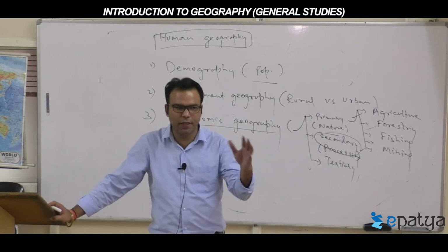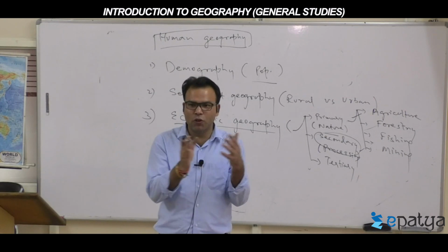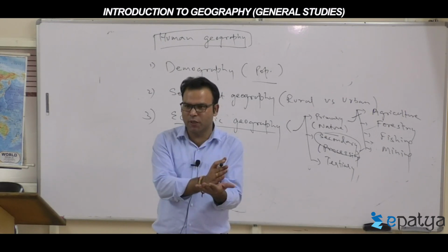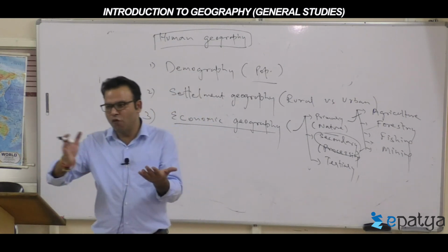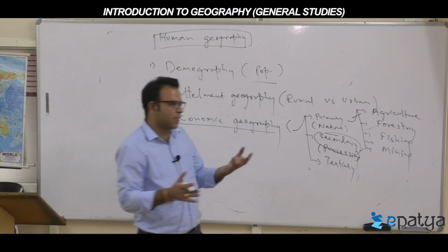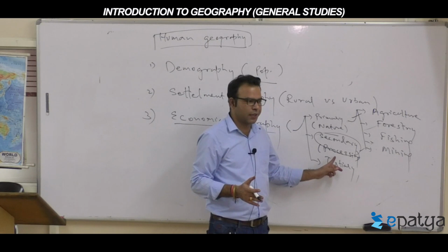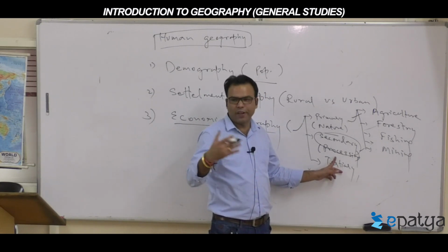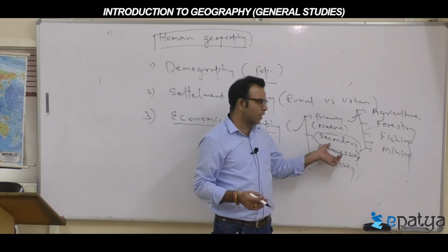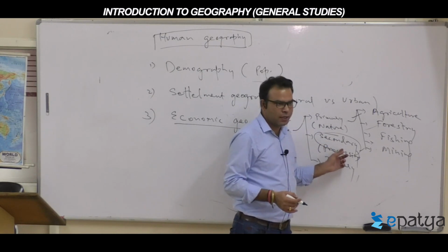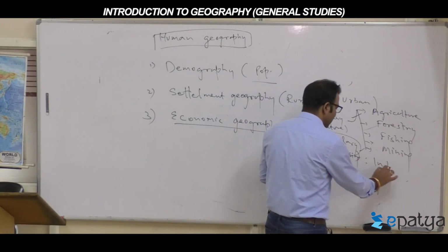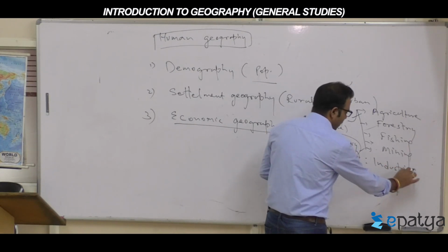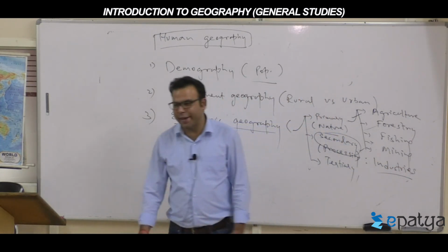You process the material, so you cannot directly put it into use. You have to transform the natural product, the raw materials, into some finished product. That exercise is called processing, or manufacturing. Processing, that industry we call what? Secondary. All these industries are a secondary activity.